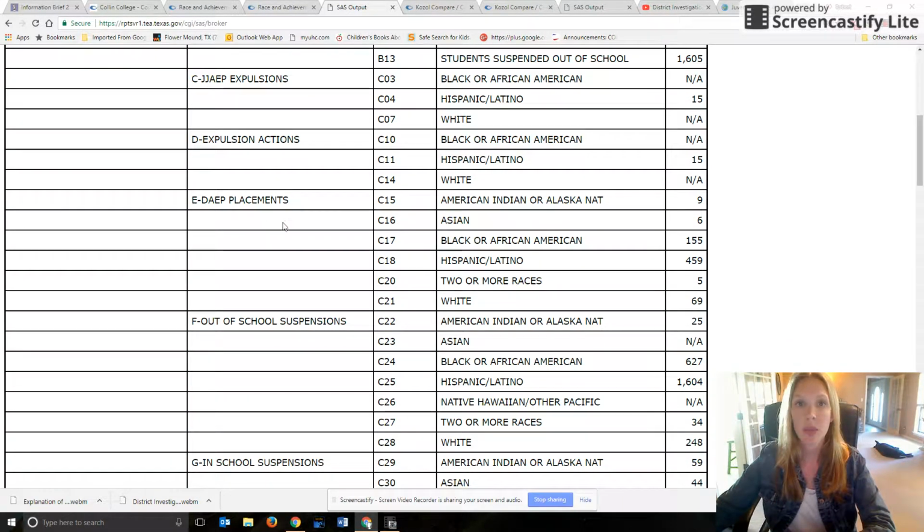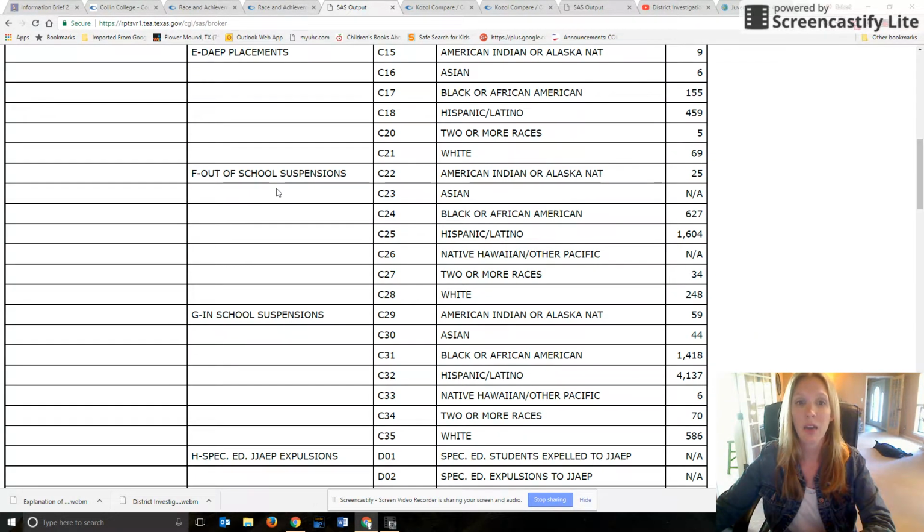Then we see DAEP placements. Those are usually district-based. That's the Disciplinary Alternative Education Program. And so sometimes those are for other mandatory reasons and disciplinary actions. So it could be a combination of two different things. And so again, it's going to break it down by race. So we see 459 Hispanic, 155 Black, 6 Asian, 9 American Indian, 5 two or more races, and white 69.